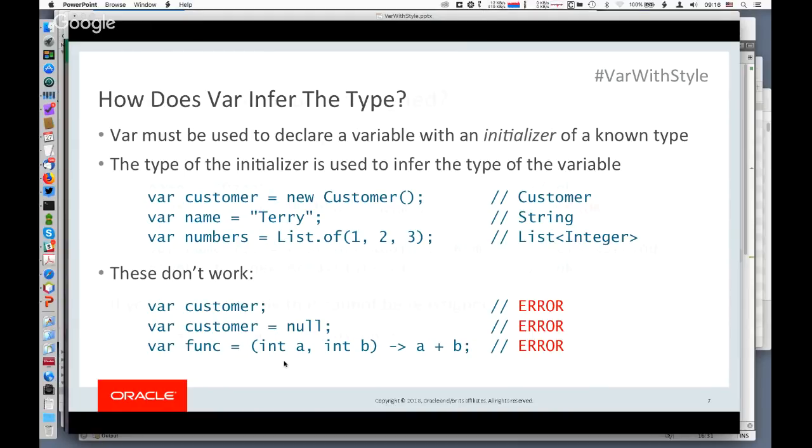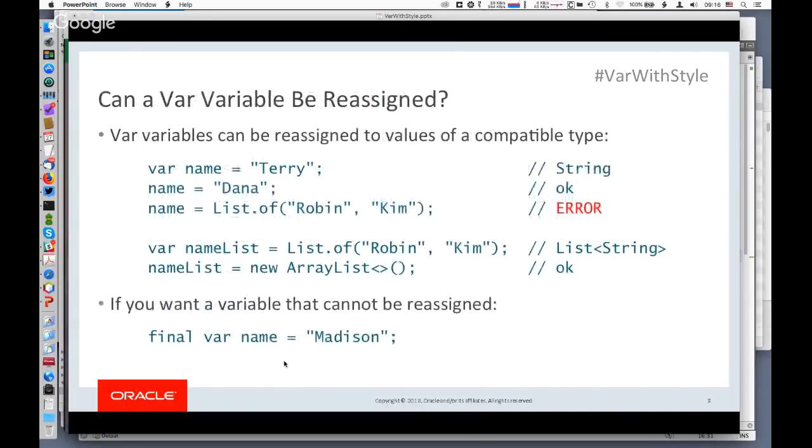No problem. All right. So I want to talk about the ability to reassign a variable that's been declared with var. So here's the first line. We have var name equals Terry, and so as before, the variable called name is inferred to have type string, and so it is mutable.